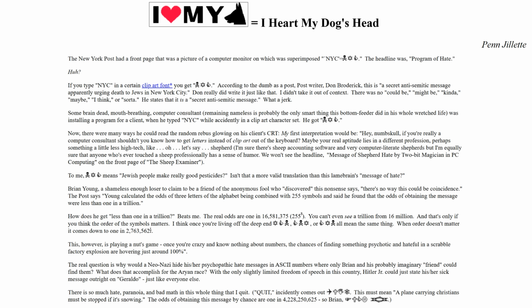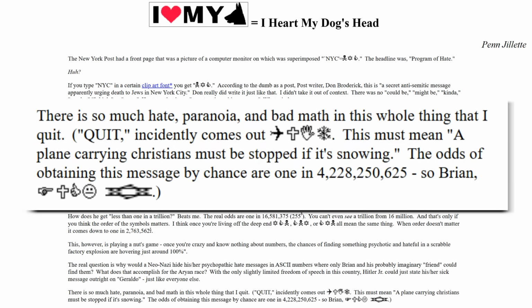A rebuke by PC Computing magazine columnist Penn Jillette quickly did the rounds, correcting the ridiculous claims and odds and penning various tongue-in-cheek comments, including, among other things, "There is so much hate, paranoia and bad math in this whole thing that I quit." Quit, incidentally, comes out as this. "This must mean a plane carrying Christians must be stopped if it's snowing. The odds of obtaining this message by chance are 1 in